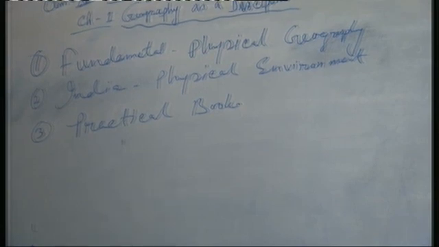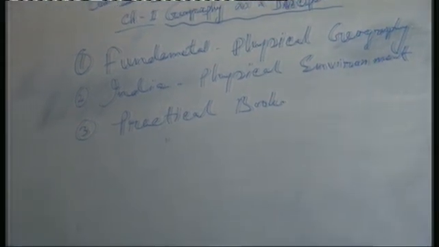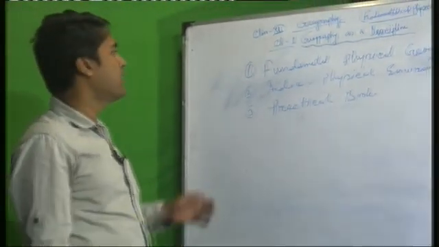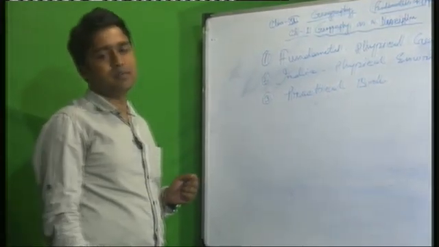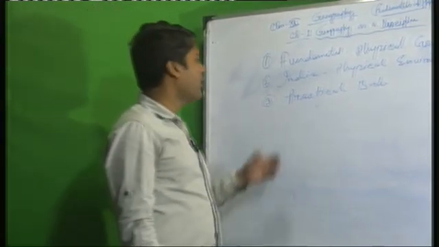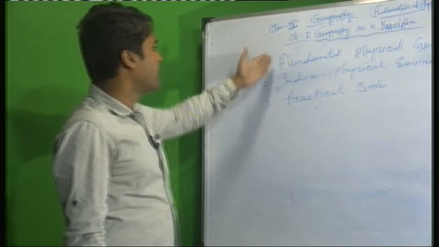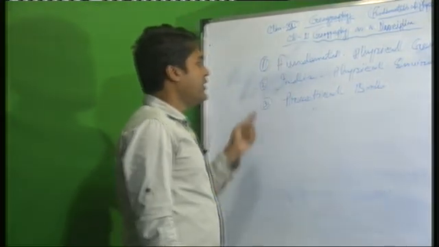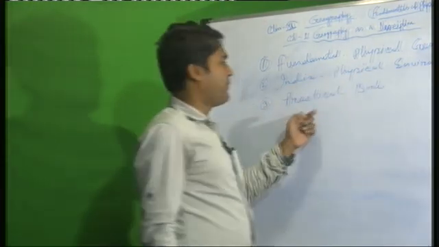Up to the class 10, geography you have read as a sub-part of social science. Now in this year you will read geography as an independent subject. And also I have told that 3 books you will get: Fundamental Physical Geography, India Physical Environment, and practical book.